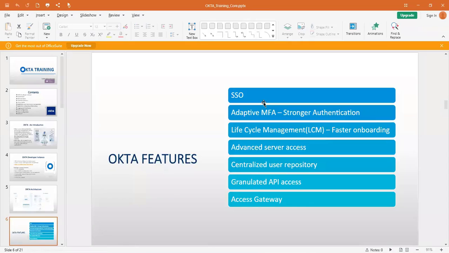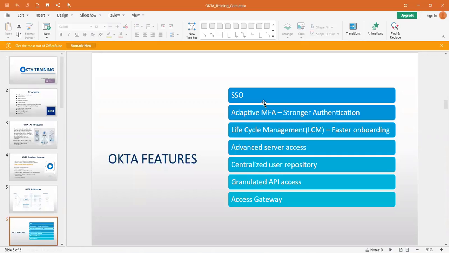This is a common term. Centralized user repository is a common term, but in Okta terms it is Okta Universal Directory, OUD. We will call it OUD, Okta Universal Directory. That is nothing but a directory, the same as an LDAP directory or Active Directory, but it is restricted to a few things only. Not many things are available in the Okta Universal Directory.